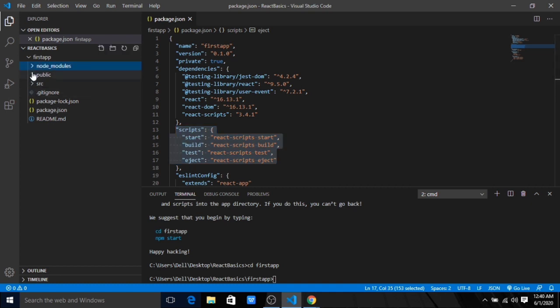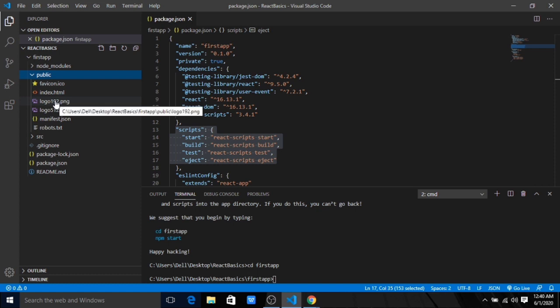Then something we have called public. This is the folder where, at the end, we'll be giving only the public files, meaning all the static files. All the files you create in the React application will be bundled into one file by Webpack or Babel. We have the bundling and minification tool that will convert all the JS files created in the React app, and it will make one public build, where we'll have only one HTML page, one JS file and one CSS file. And it will refer to these files to render the page.